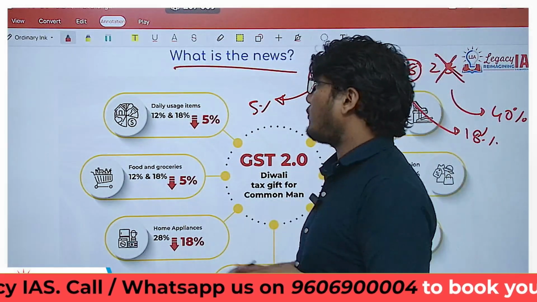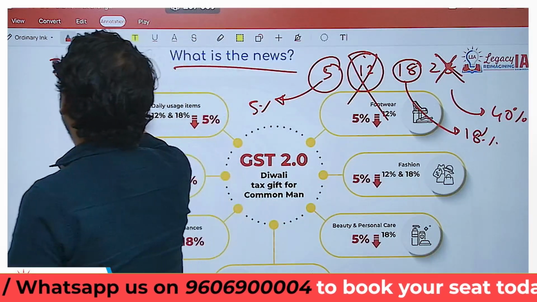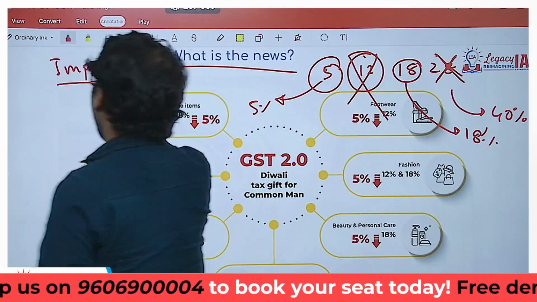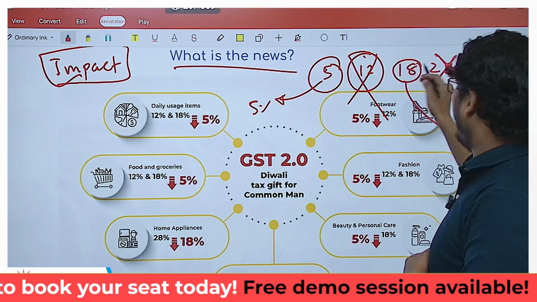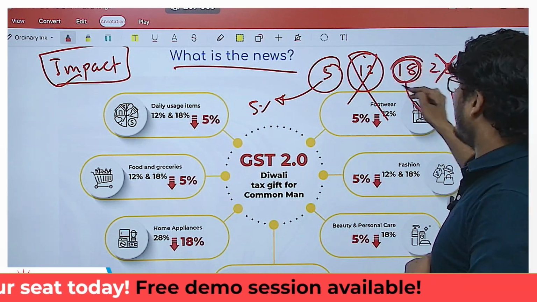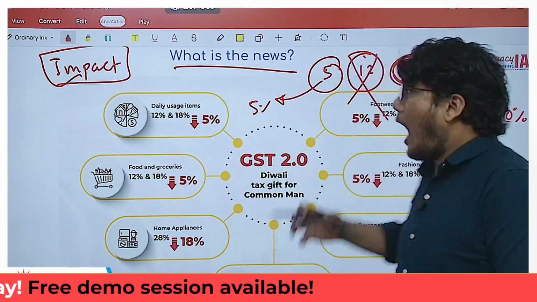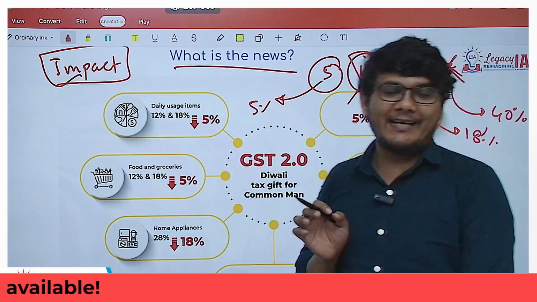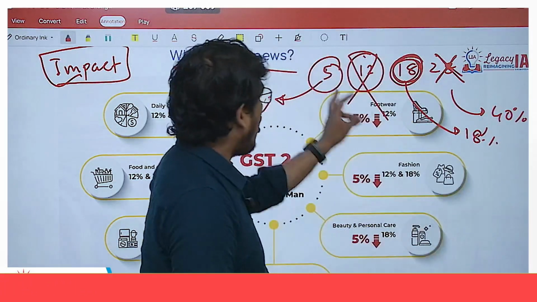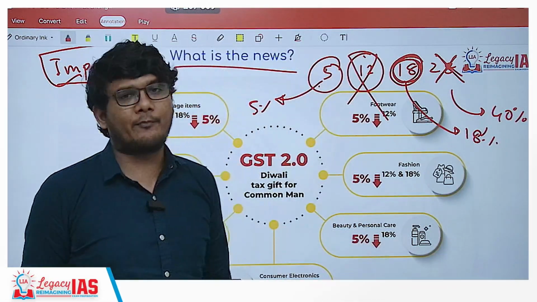Now we are going to see what impact this will cause. Of course, you are lowering the tax. Even though the 18% tax is still there, a lot of the goods and services which were earlier in the 18% tax bracket have now been shifted to the 5% tax bracket.